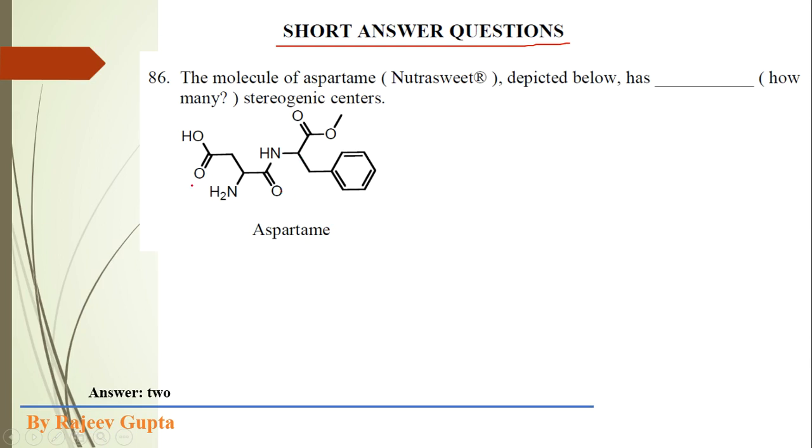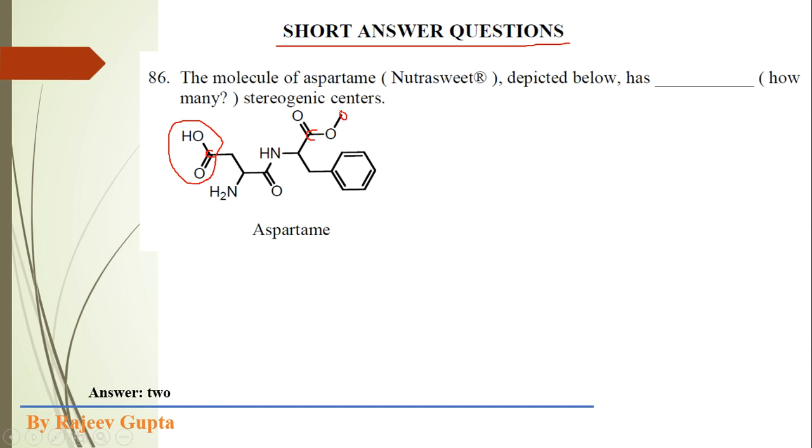So we check this compound. This group is a carboxylic group, so this carbon could not show any stereoisomerism. This is an ester group.